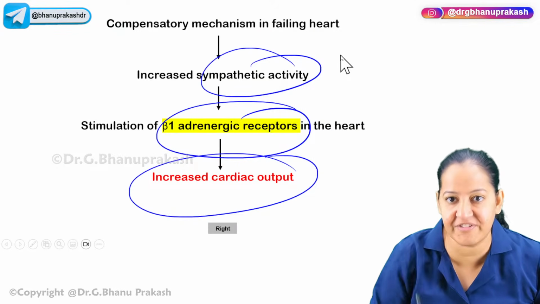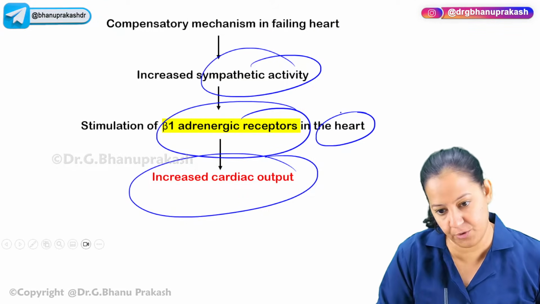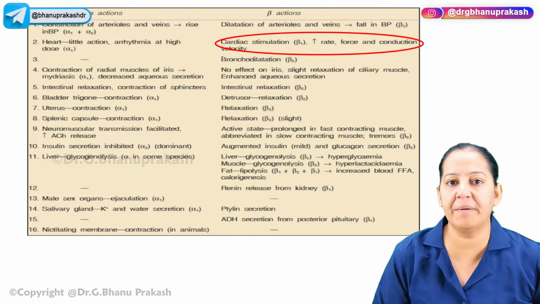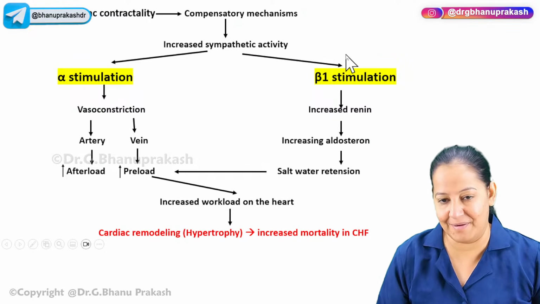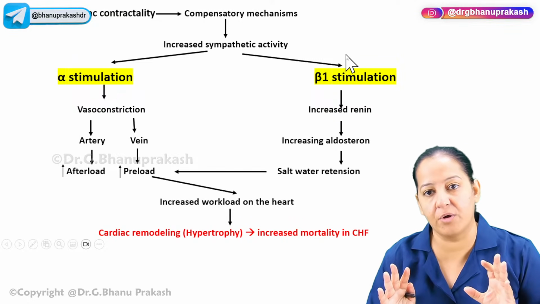One good is the beta 1 receptor on the heart. This is good. This is for compensation. You know, beta 1 receptors are present on the heart. You can see they get activated. But two bad things will happen: one on the blood vessel and one on the kidney.